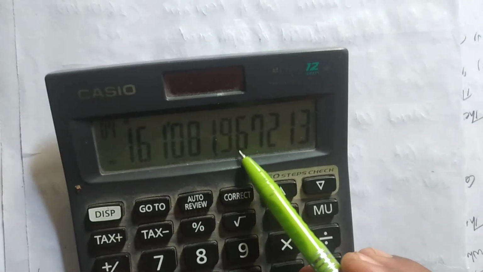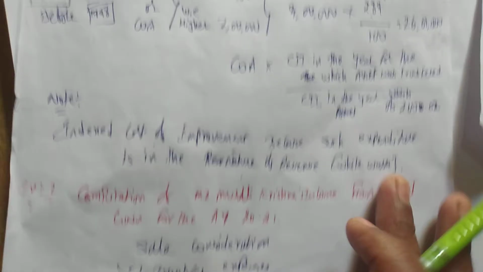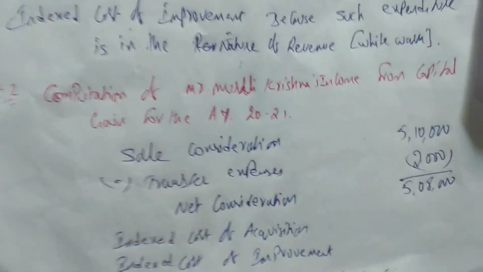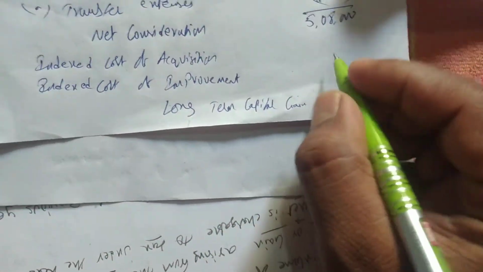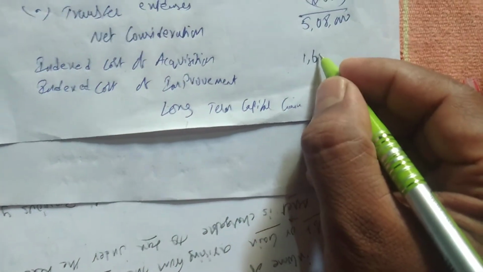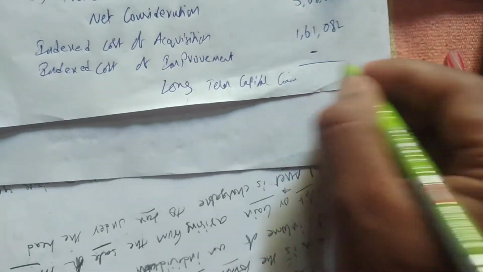Because it is after 0.9. So I can take it here as 1,61,082. So I'm writing here 1,61,082, the indexed cost of acquisition. Improvement is not there, so nothing to deduct.